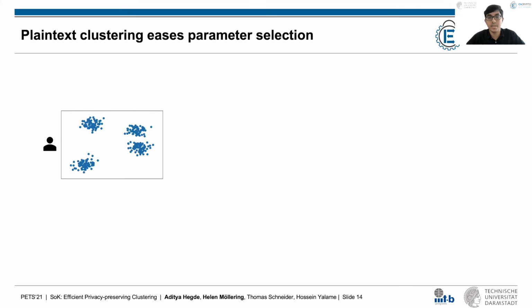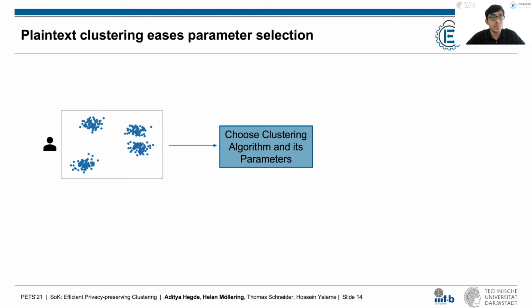Consider a user which wishes to cluster a dataset. Since this is the plain text scenario, the user has access to the entire dataset and moreover, they can visualize and analyze it. Now, this makes it easy for the user to select an appropriate clustering algorithm and its parameters. For example, in this case, the user might learn that the dataset consists of 4 clusters that have a simple spherical shape, and they might decide to use k-means, which usually works well on such datasets.